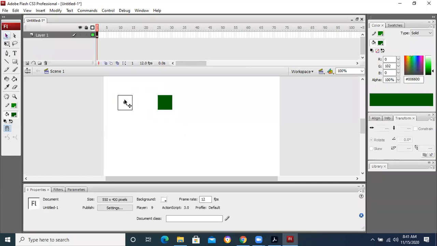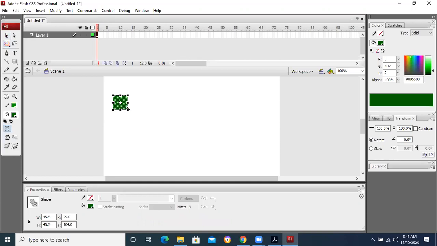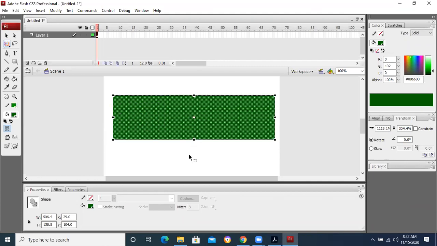Let's suppose now this is the object. How can we get the free transform tool? This is the free transform tool. We can directly press the Q button, just like right now I have the selection tool. But if I press Q, then I will have the free transform tool directly, or I will click on it. If I want to increase the width, I can increase in this way. If I want to increase the height, I can increase in this way.